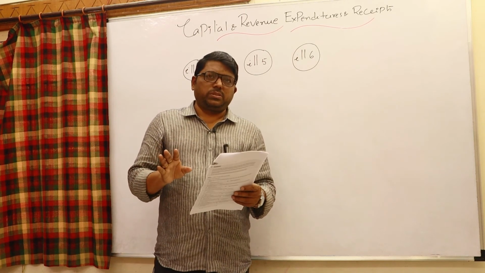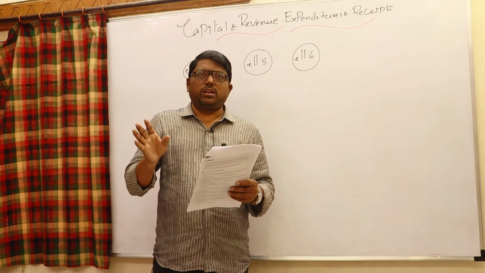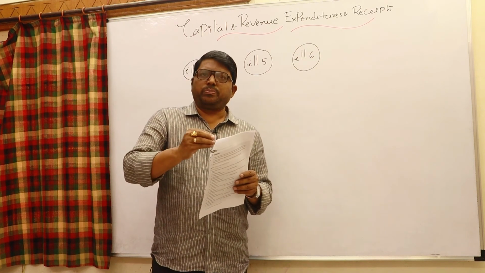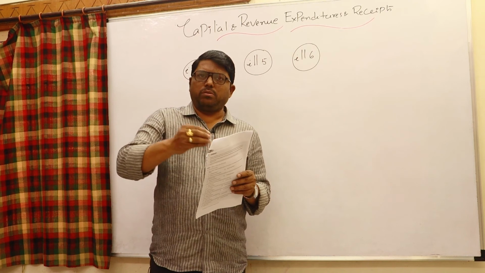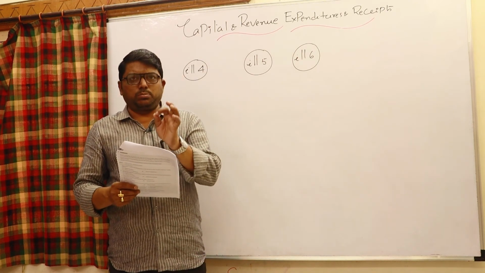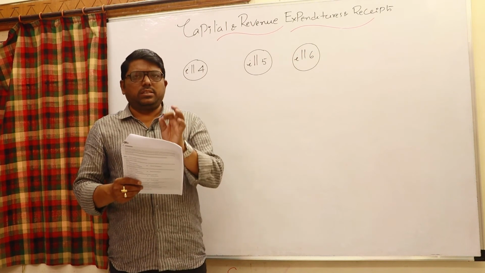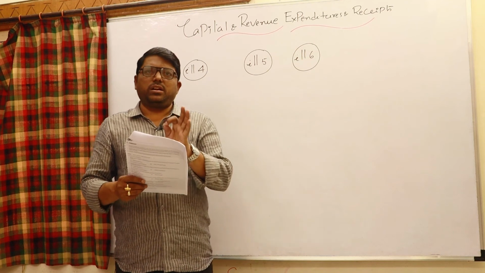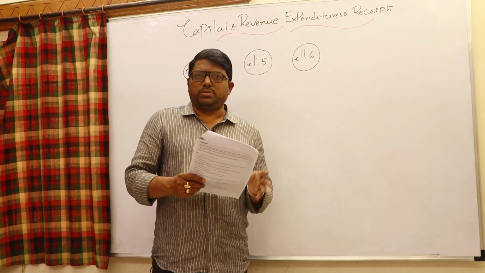Not only for that purpose, particularly to handle final accounts in a better way, we need great support of this, because all revenue will go to trading and P&L, all capital will go to the balance sheet. As I said, you are not supposed to commit this kind of mistake, it is inexcusable. If you commit this mistake, people simply recognize that you do not have sufficient subject knowledge.